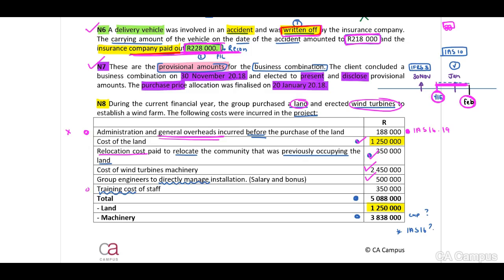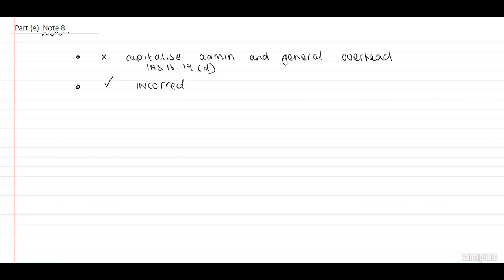And then training costs of staff, this 350,000. May we capitalize this? No, we may not capitalize this, guys. Therefore, this should be expensed. Exactly the same as by our previous bullet points. We may not capitalize the training costs.